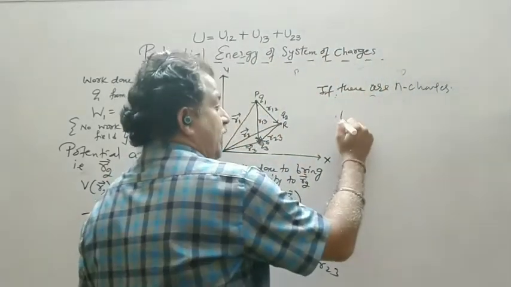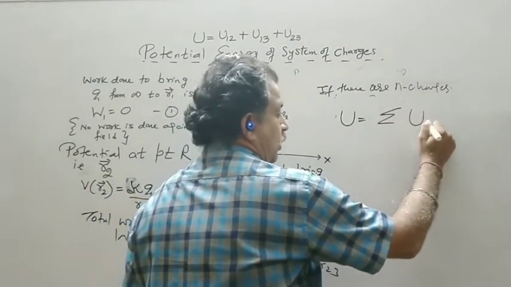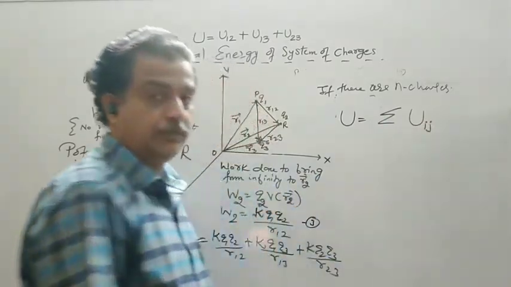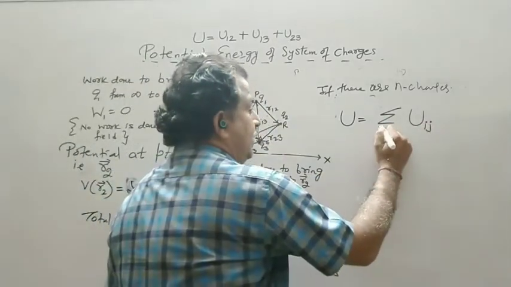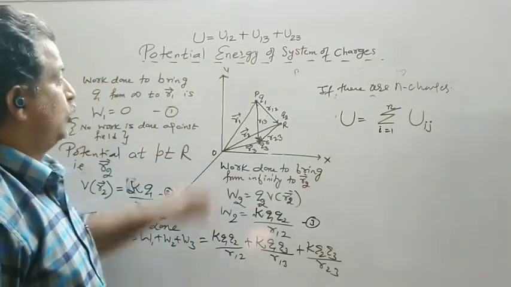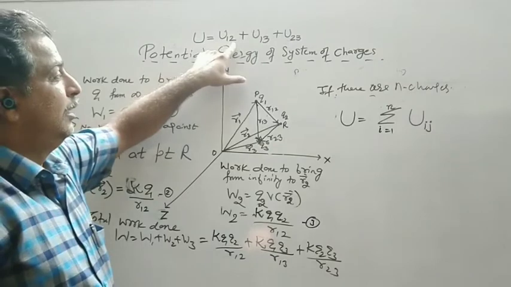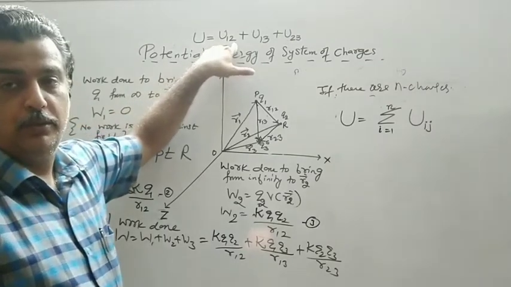So U will be equal to the summation of Uij, where i is running from 1 to n. Now see, when i is 1, j starts from 2.